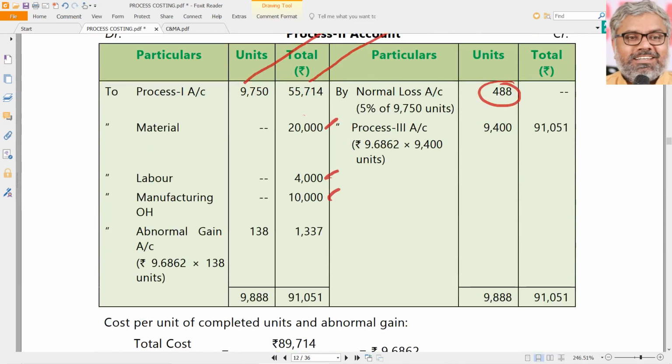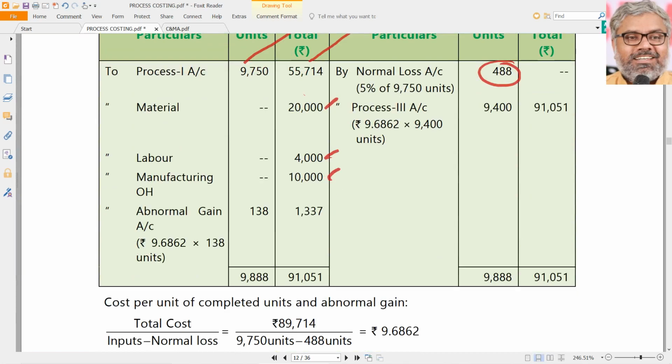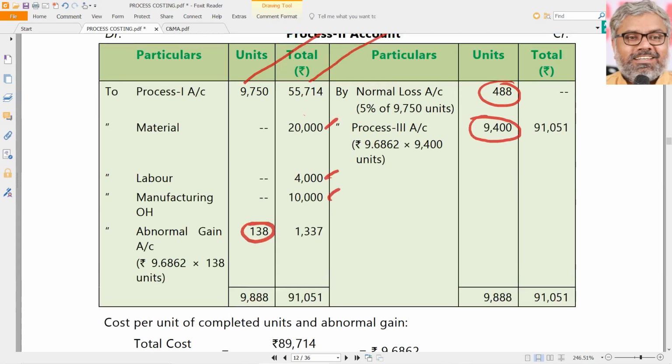Gain you cannot calculate directly. You have to wait. First you just put the number of units here: 138. Process 3 is going to get 9,400 units from process 2. When 9,750 units are inputted, 488 is normal loss, and only 9,400 is going outside. Naturally 138 is abnormal gain. First complete the units tally and then forget about units for some time. Then find out the per unit cost of abnormal gain and the cost to be transferred to the next process.